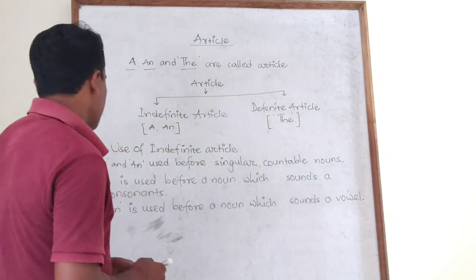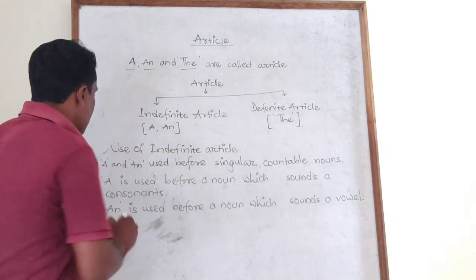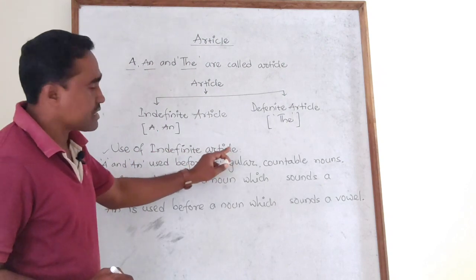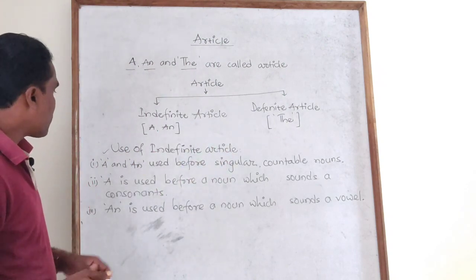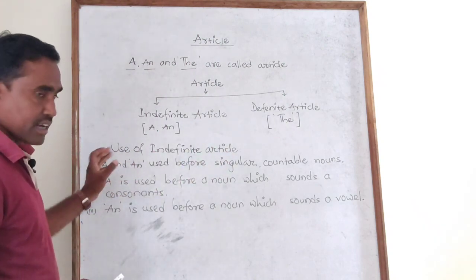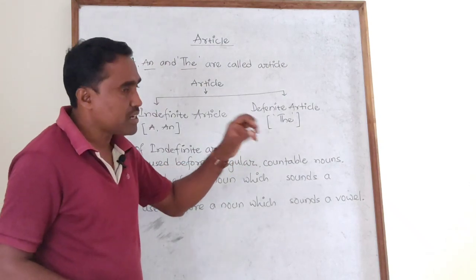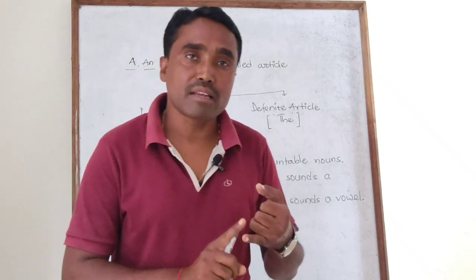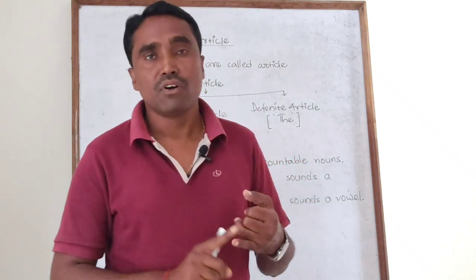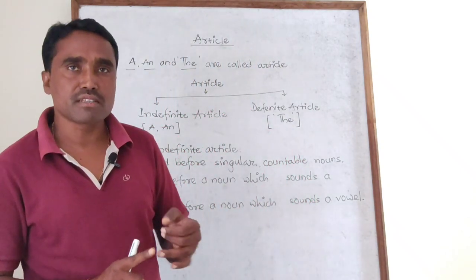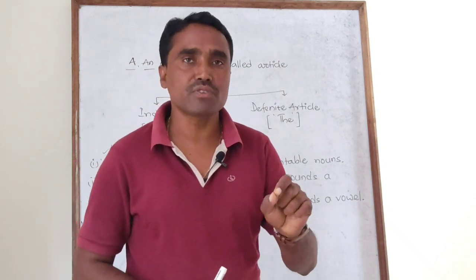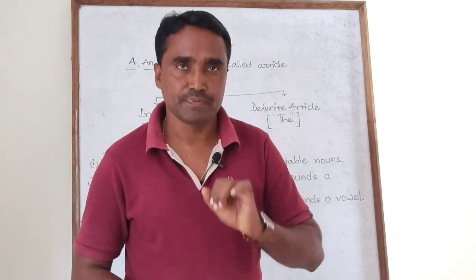Let's see the first part. I just used here, use of indefinite article. Number 1 point, a and an, I mean both, are used before singular countable nouns, which can be counted, and at the same time which are singular numbers. There you can use a or an.